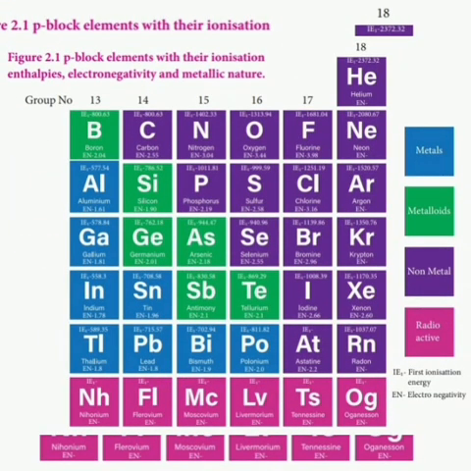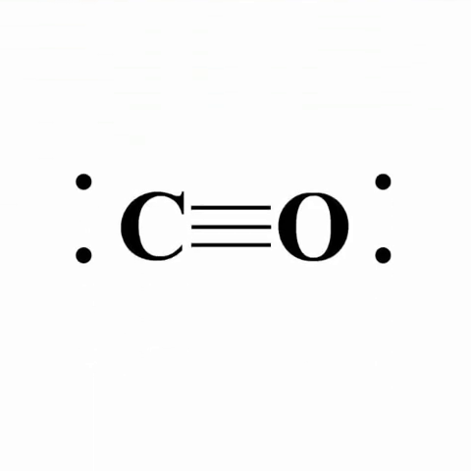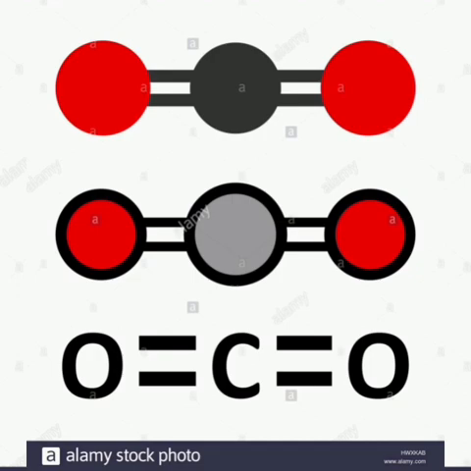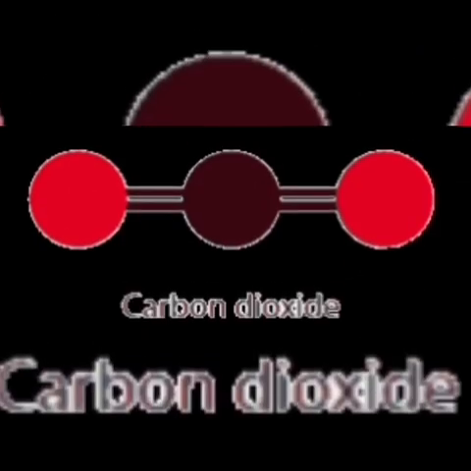Now we are discussing the second lesson, P block element 1. In the last class we discussed carbon monoxide, some of the reactions and its uses. Today we can discuss carbon dioxide. We know the formula of carbon dioxide.